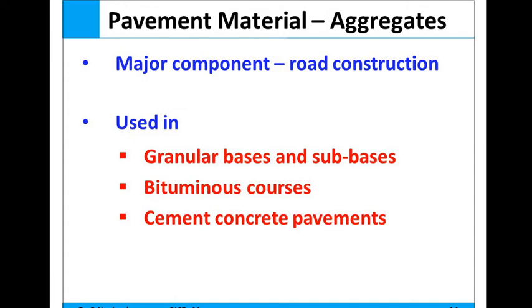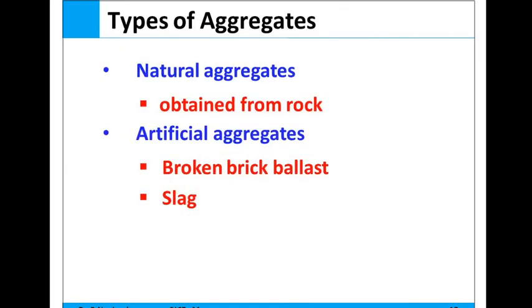Second is coarse aggregate, with particle size mainly larger than 5 mm. Next is crushed rock, that is aggregate obtained from the crushing of bedrock; all particles are angular. Next, screenings, the chips and dust or powder that are produced in the crushing of bedrock for the aggregates.